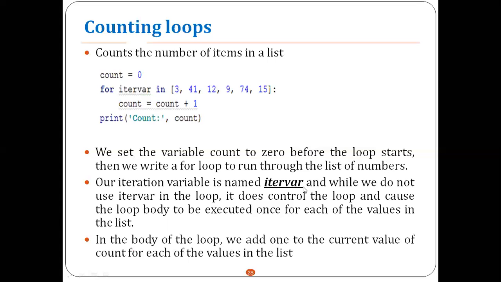Our iteration variable is named iteration variable, and while we cannot use the iteration variable in the loop, it does control the loop and causes the loop body to be executed once for each of the values in the list. In the body of the loop we add 1 to the current value of count for each of the values in the list.